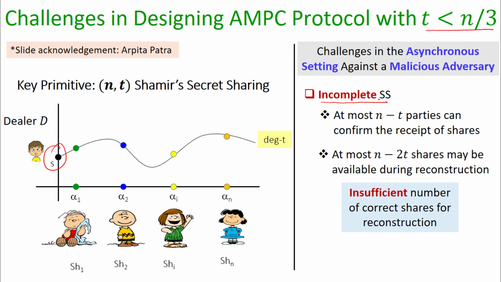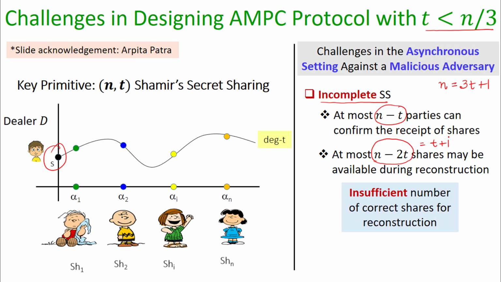But the problem that we face with this incomplete secret sharing is that later, if we want to reconstruct a secret which is incompletely shared, then among the n-t shareholders who have got their shares, t shareholders might further decide not to participate during the reconstruction, and at the time of reconstruction we might only have up to n-2t shares available for reconstruction. So if we consider the optimal value of n equal to 3t+1, then n-2t is t+1.